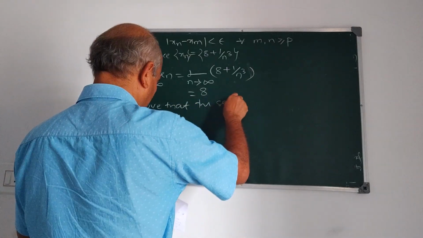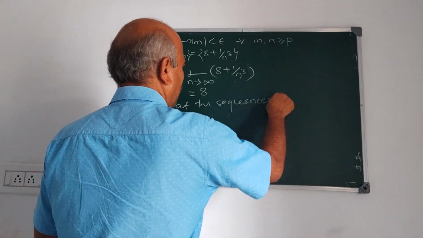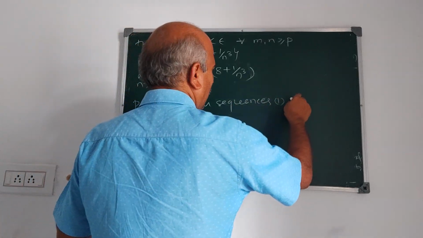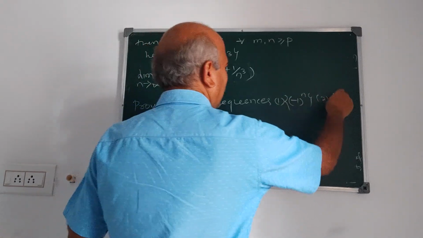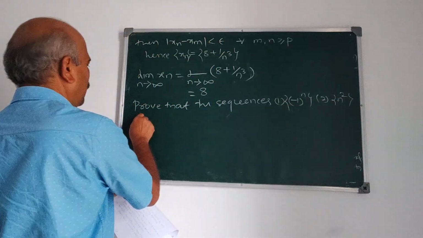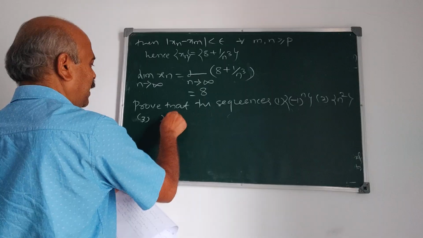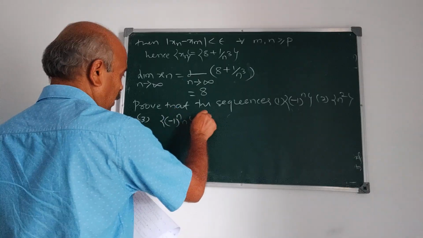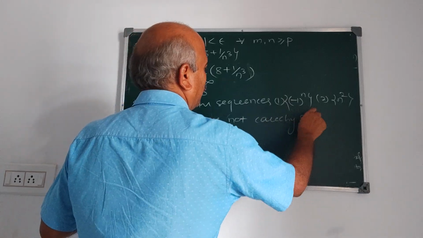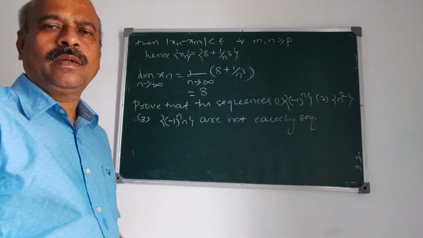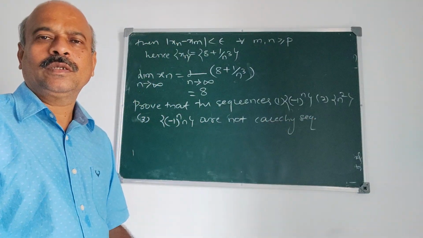the sequences, first one minus 1 raised to n, second n square, third one minus 1 raised to n into n are not Cauchy sequences. See the problem. Prove that these three sequences are not Cauchy sequences.